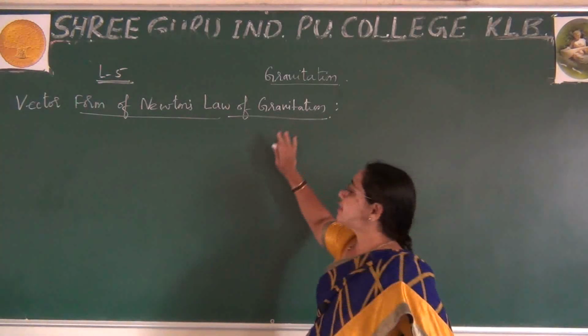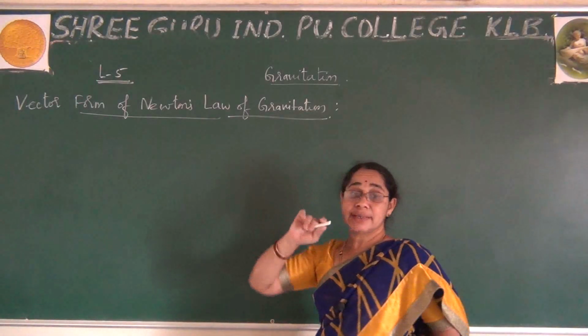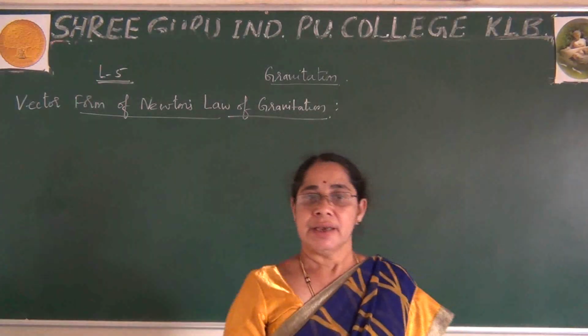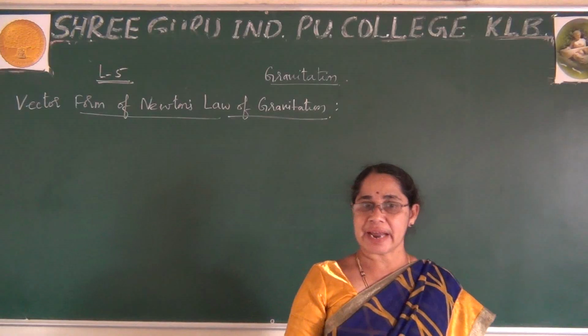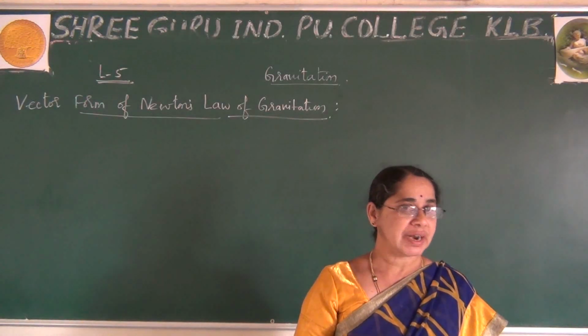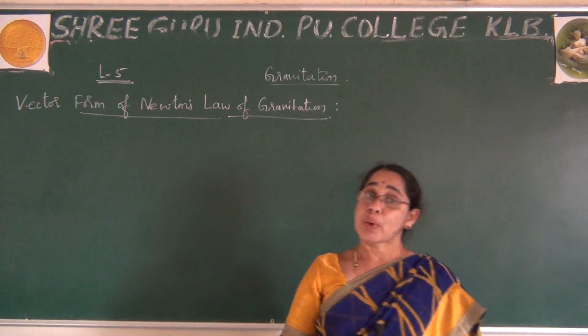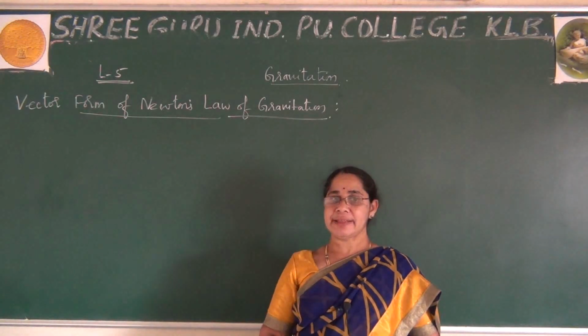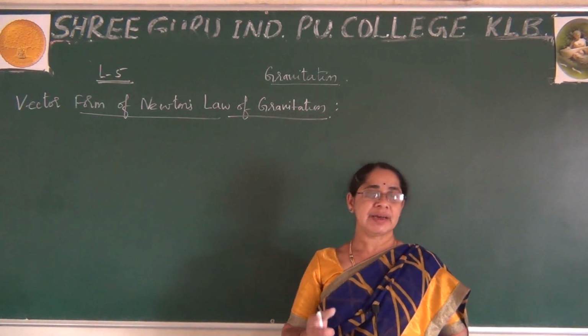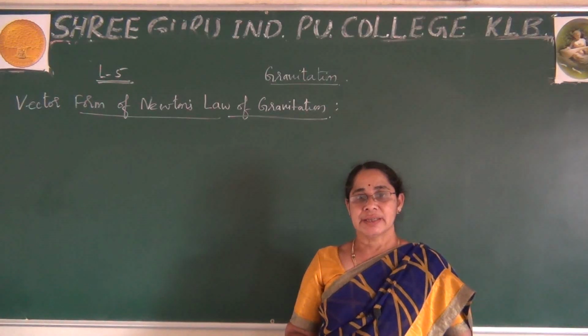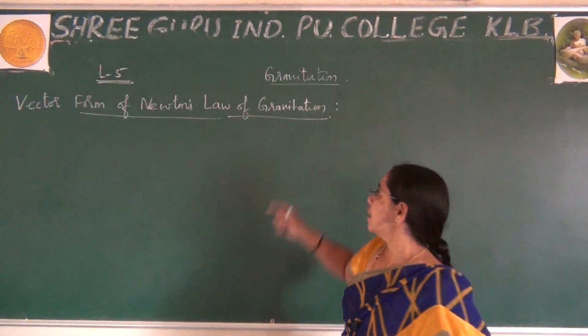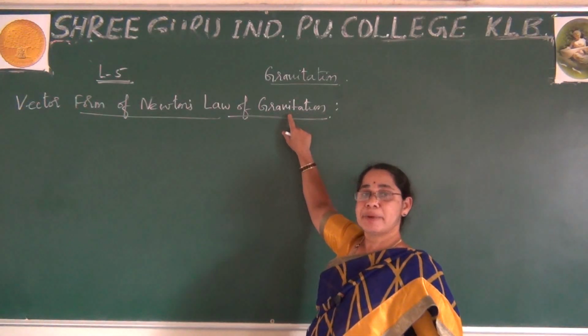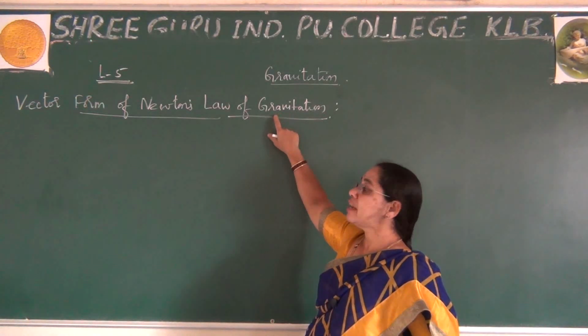First I will derive this derivation. You expect this in theory, where they give state Newton's law of gravitation, universal law of gravitation, state and explain. So I have to explain the statement along with the explanation, with derivation, but you have to show it using vector form.